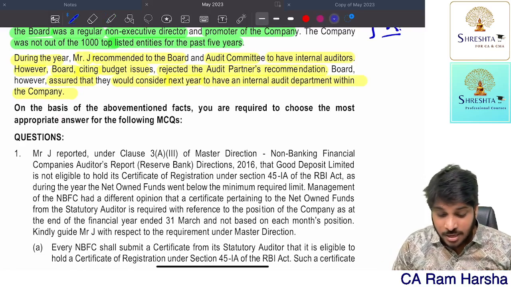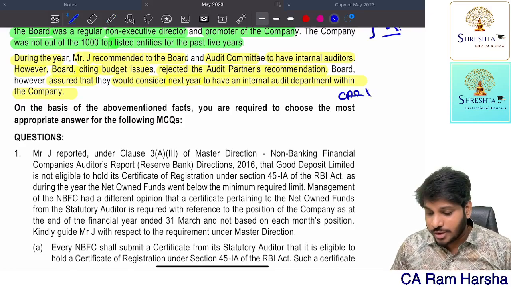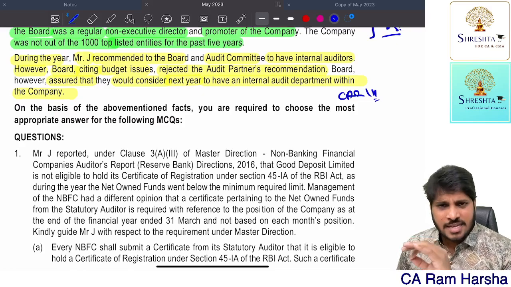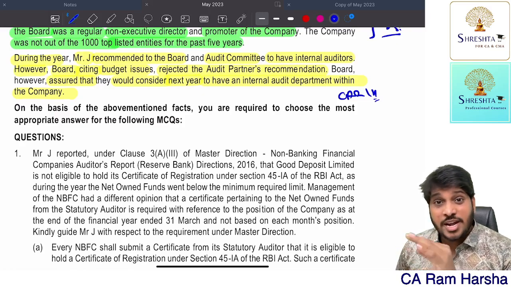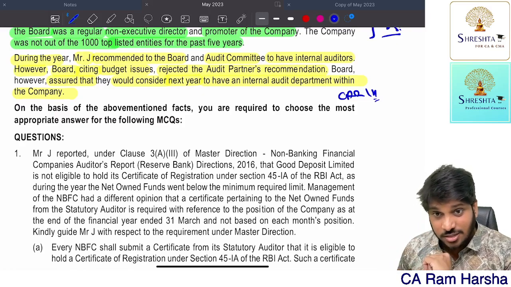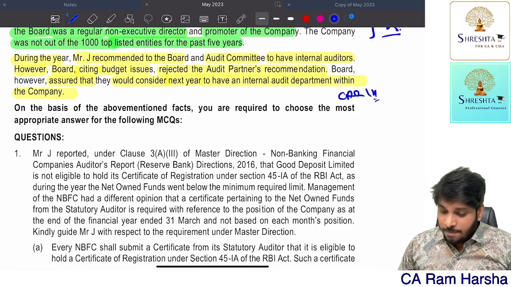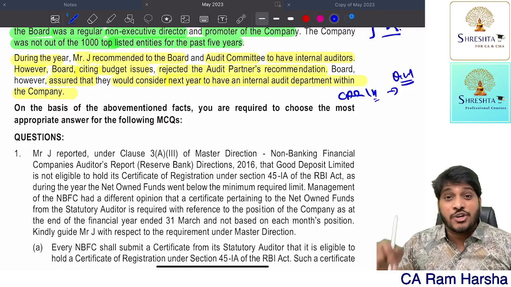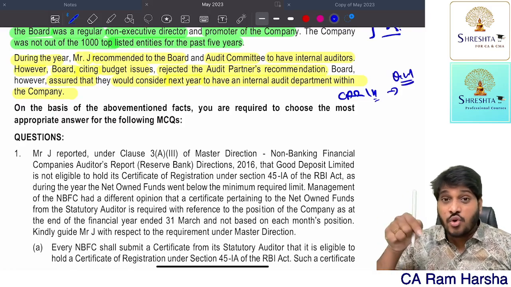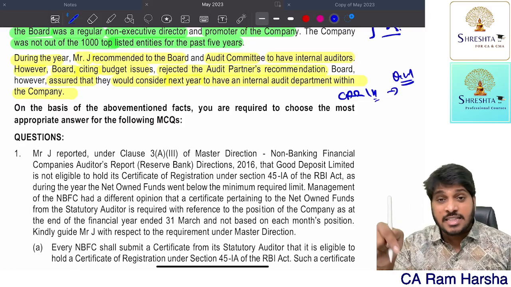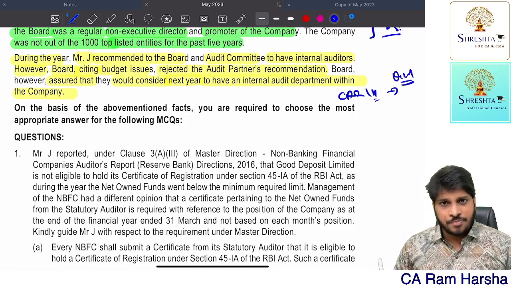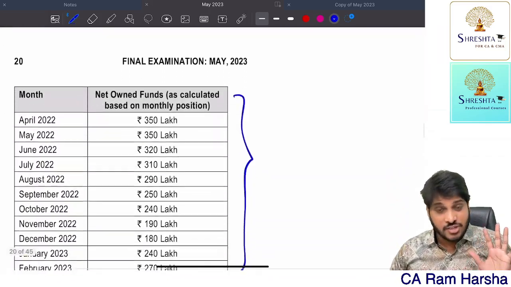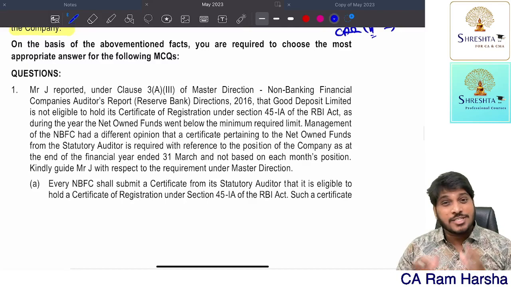This is a violation. Now there is a question in CARO, if you recollect, CARO clause 14. It is talking about whether the company has an internal audit department commensurate with the size of the company. They asked this point. You need to comment in CARO. In this case, you will qualify in the CARO report that the company did not constitute internal audit, even though it is applicable, which is a violation of section 138. You need to qualify this in CARO. Getting it? Next. So that's it. This is the information which is given. Now let's look at what questions they are asking.